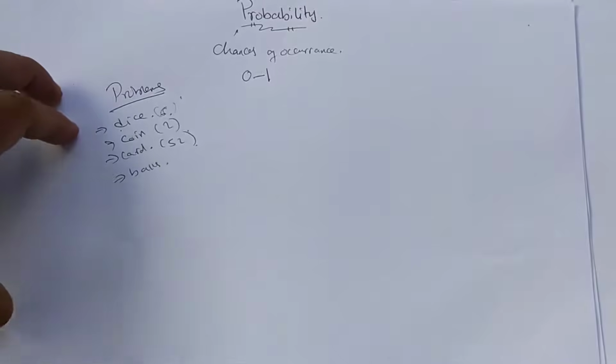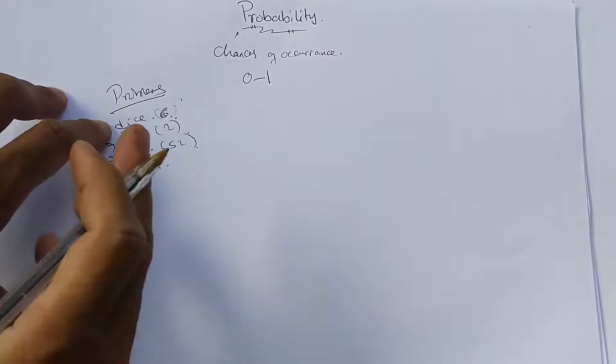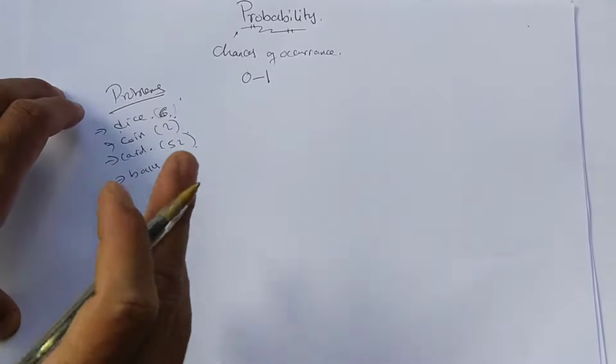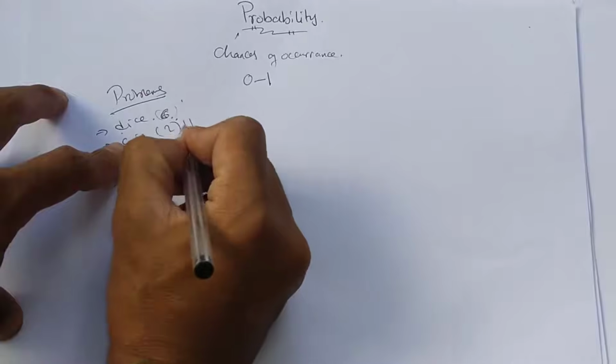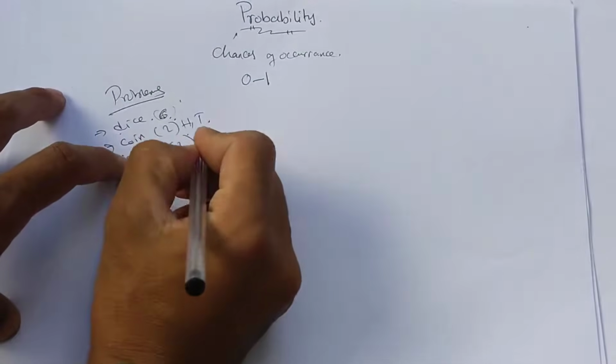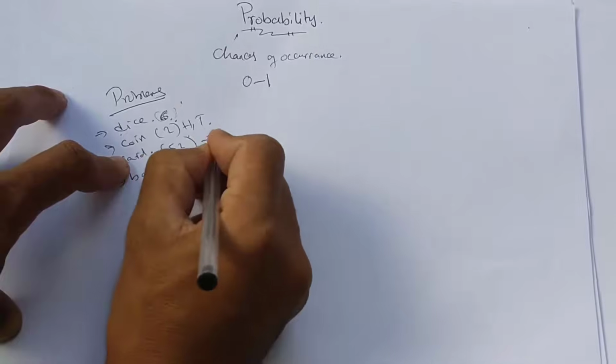A dice has 6 faces: 1, 2, 3, 4, 5, 6. Here there are 6 sides, with the numbers 1 to 6. A coin has head and tail, two faces, so either head or tail. And for balls there are different colors. Then cards.